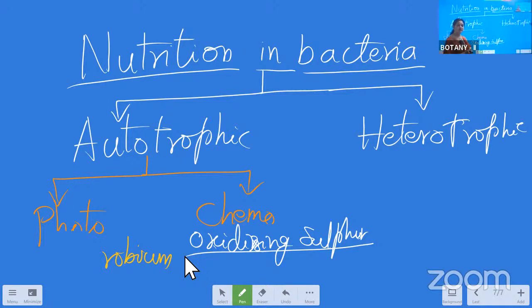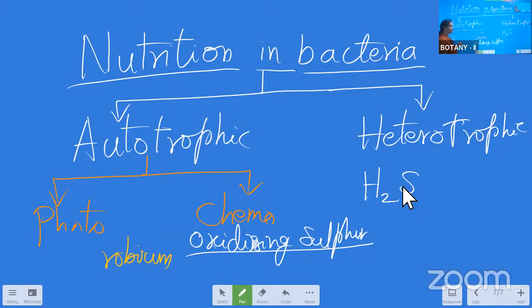And the other one is, they will split the substances in such a way that some organisms release the H2S gas and store it in their body. That is the Beggiatoa, the one we have already seen as the spirillum example. So that same bacteria will be considered as chemoautotrophic bacteria.